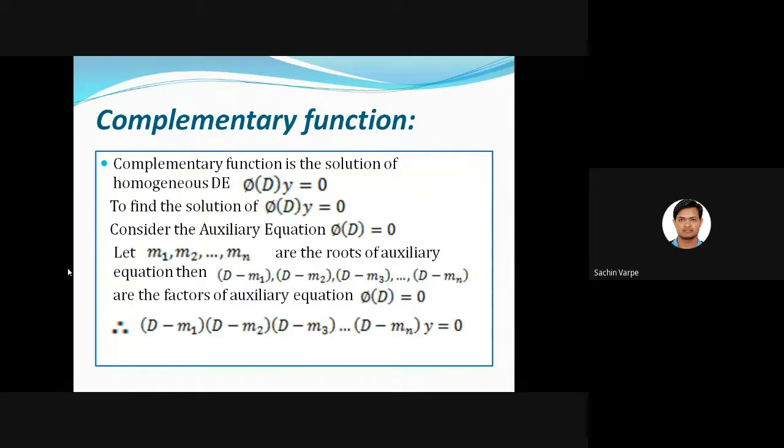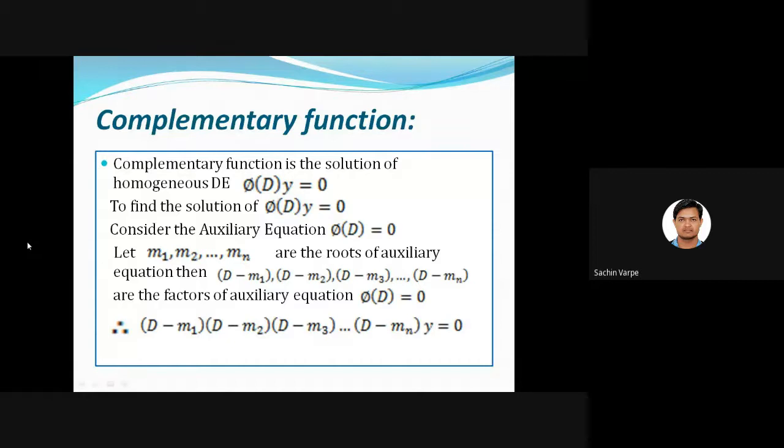Isn't it? So related to these roots, we'll have n number of factors. Suppose n roots are there, then n factors: D - m1, D - m2, and so on, right? So I can write this φ(D) in terms of its factors. How do I write φ(D) = 0 in terms of its factors? I can write this as (D - m1)(D - m2)...(D - mn)y = 0. Is it okay? Is it correct?